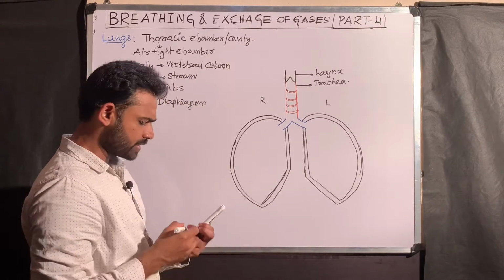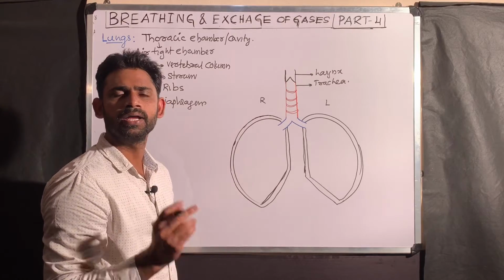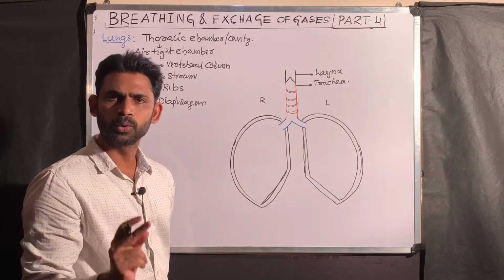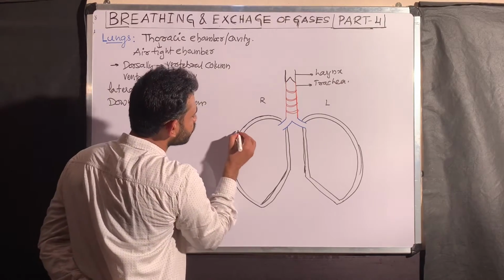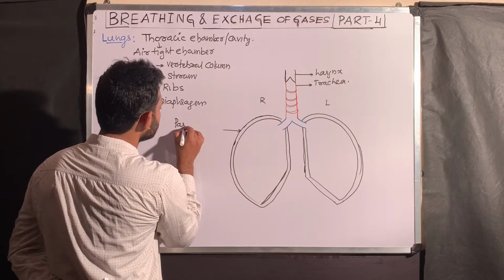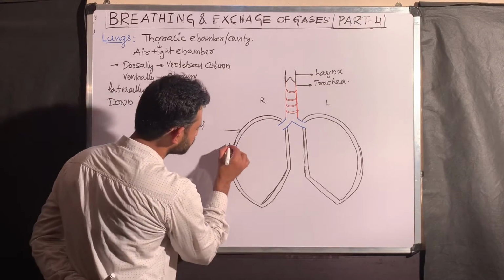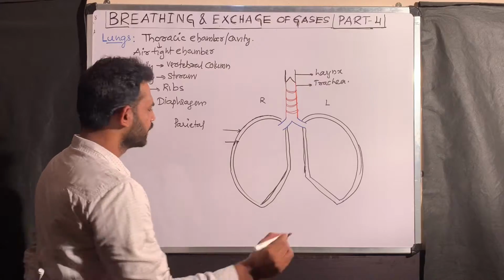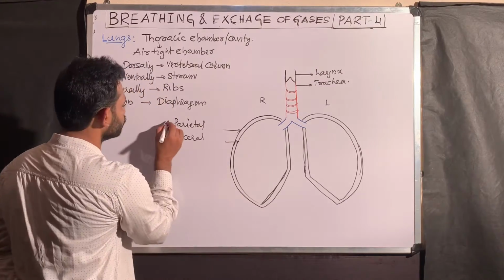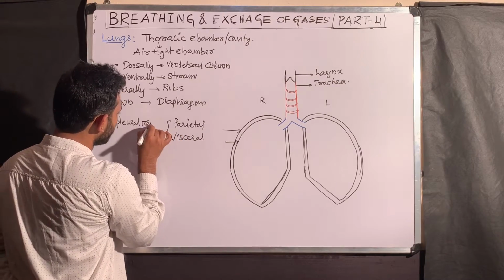The first point to remember: each lung is covered by a double layered pleural membrane. This one you are seeing is the outer layer, called the parietal pleura. The inner one is the visceral pleura. These two together are called the pleural membrane.